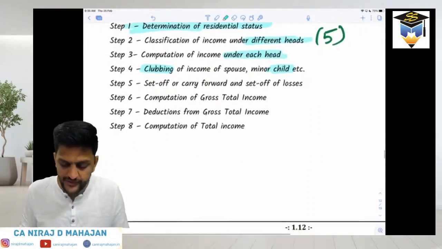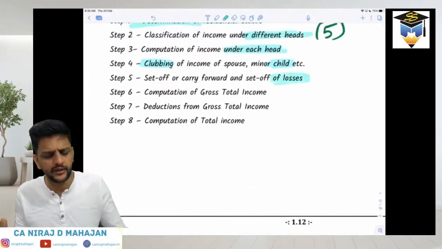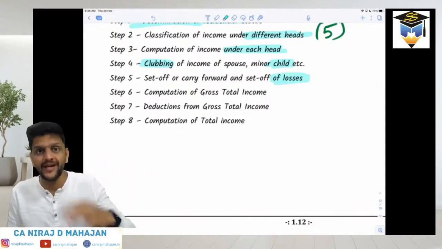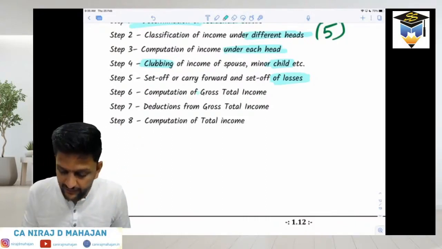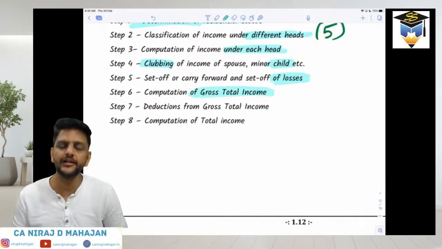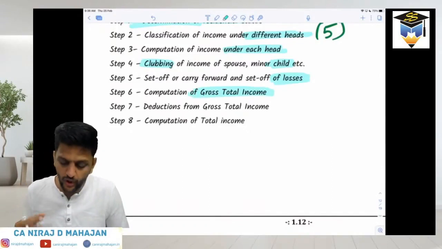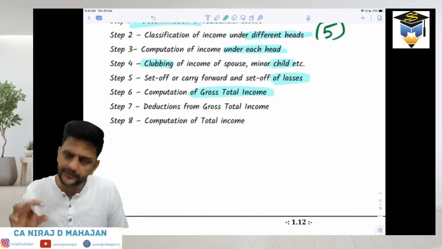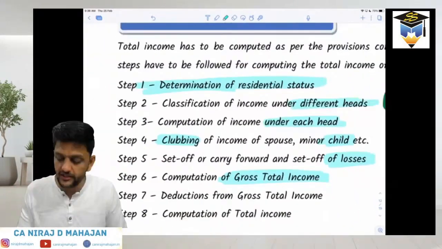Then we have set off or carry forward and set off of losses. We discussed this a little bit in earlier lectures: if there is a loss in a particular year, it can be carried forward and adjusted, or set off, against income of the next year. Then, important, GTI, gross total income. We have done tax liability calculations of all types of assessees now. I used to give you 2 figures, gross total income and chapter 6 deductions, already computed for you. But to arrive at GTI, there is a very big and long process.